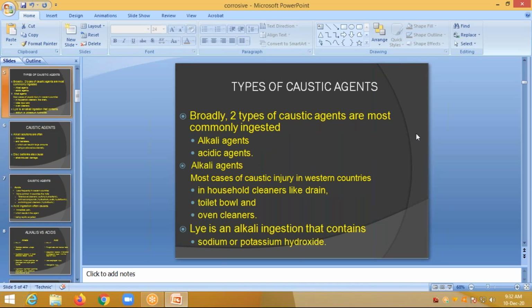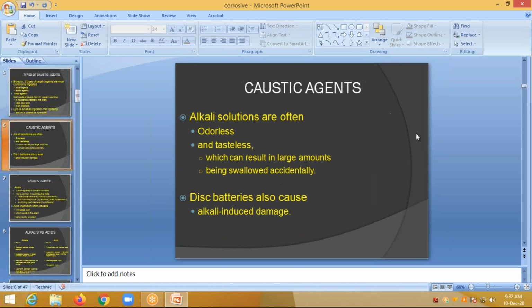Two types of caustic agents are most commonly ingested, that is alkali and acidic agents. Alkali agents are found in household cleaners like drain, toilet bowl and oven cleaners. Lye is an alkali agent that contains sodium or potassium hydroxide. These alkali solutions are often odorless and tasteless, which can result in large amounts being swallowed accidentally. Sometimes in children, they ingest disc batteries. So these are alkali substances.